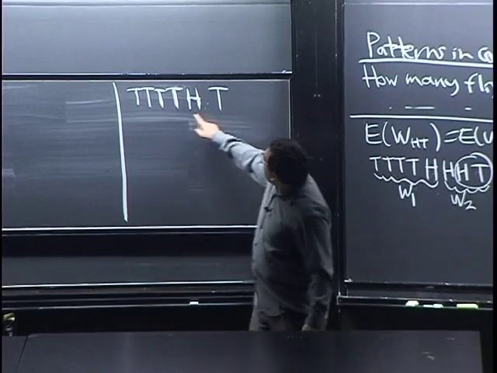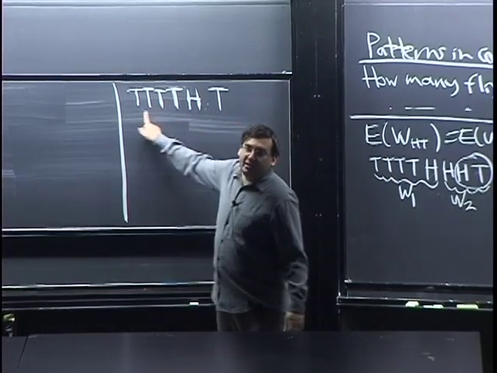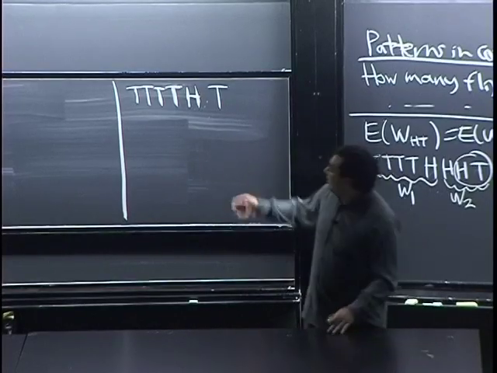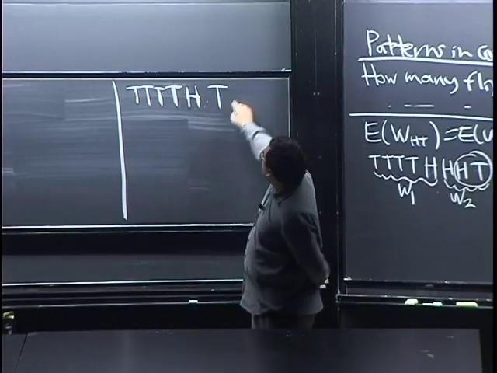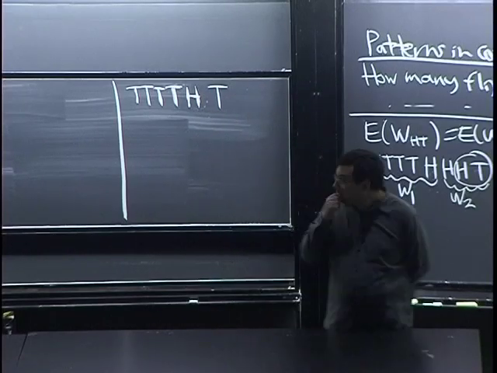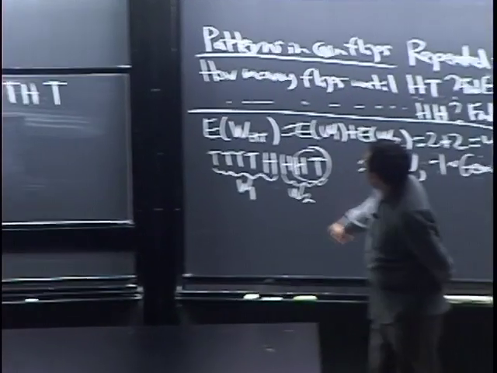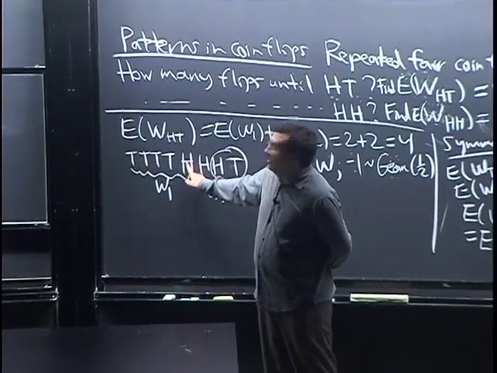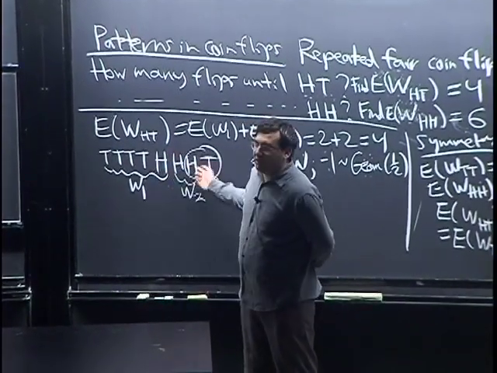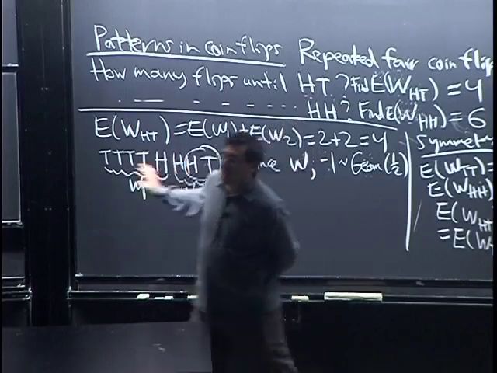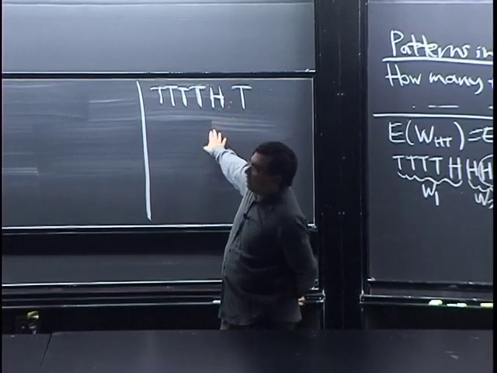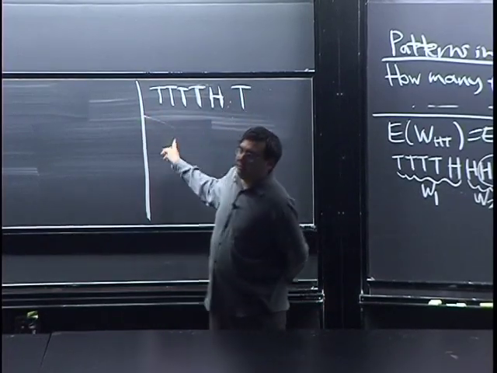That means that in this scenario, these tosses were all wasted. They do nothing for us, and then the thing just restarts. It took 6 tosses to get to this point, but we're starting again with the exact same problem we had, with no partial progress. In the other case, we have partial progress, because once you get this heads for the first time, then you're halfway there, essentially. That's the key distinction. So here we have to be more careful, because in this case, all these tosses are gone and then we just start over again.